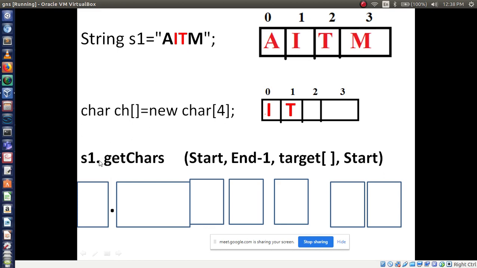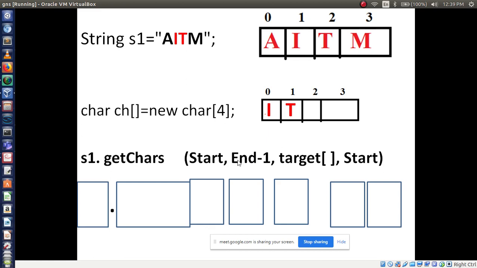Okay, now try to understand again. getChars is a method you are using. From which string will it take the characters? From the S1 reference variable. S1 is what here? AITM. So it will be AITM dot getChars, meaning from AITM get the characters from the starting position to end minus 1.